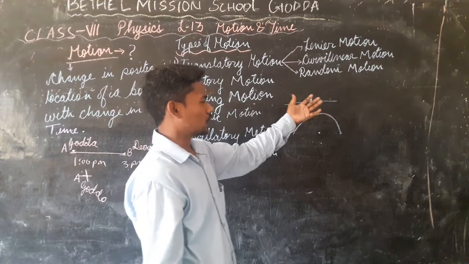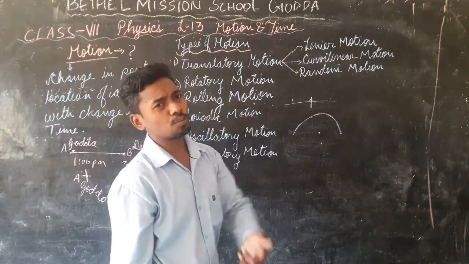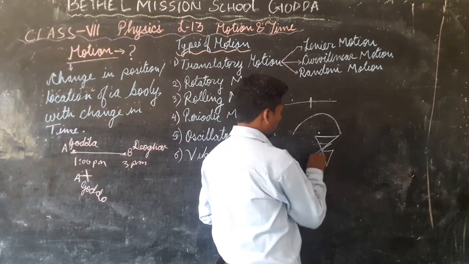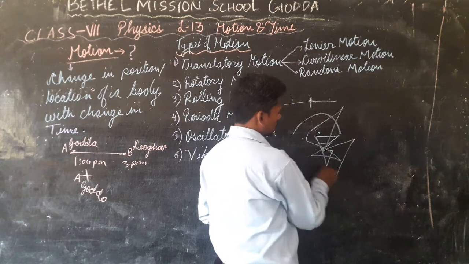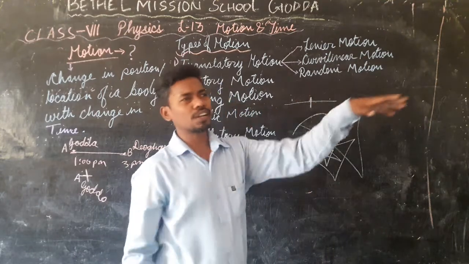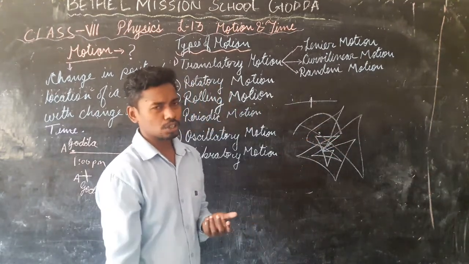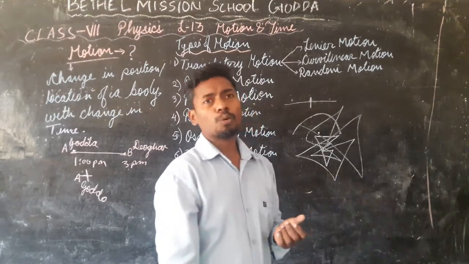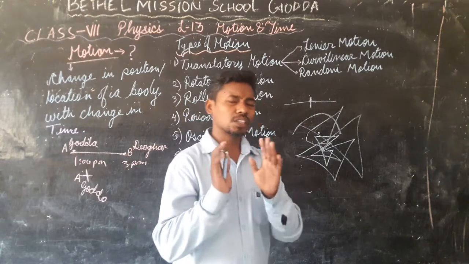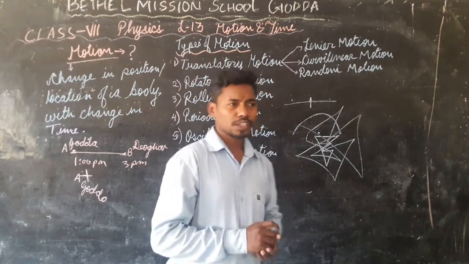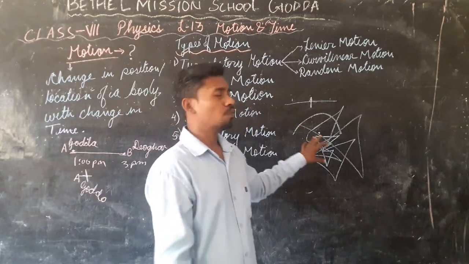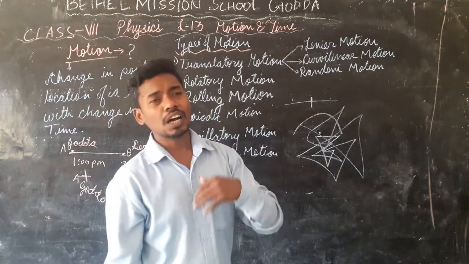And then we have random motion, a type of motion in which the direction of motion keeps on changing. For example, this is the example of a bee. A bee just moves here and there, it takes turns around. So this is the example of random motion. Or you can take the motion of a footballer. You can't tell which way the player is going to move. Sometimes right, sometimes left, sometimes front, sometimes back. So the movement of a footballer can also be termed random motion.